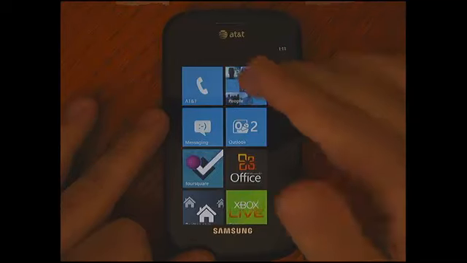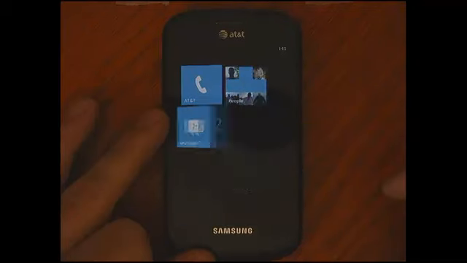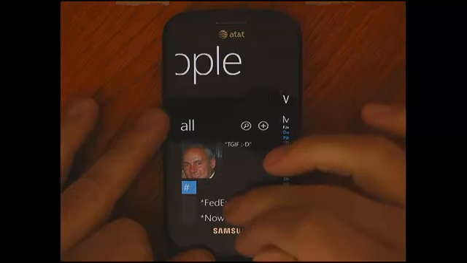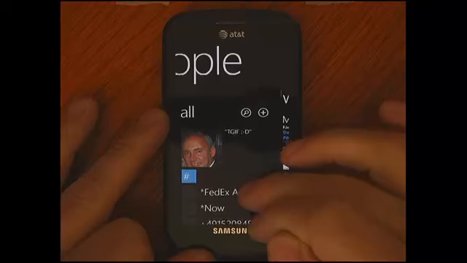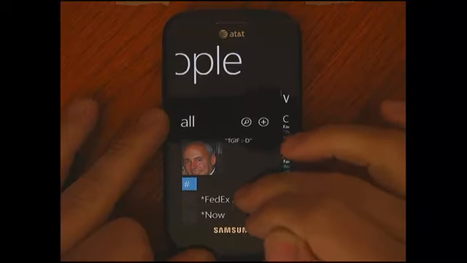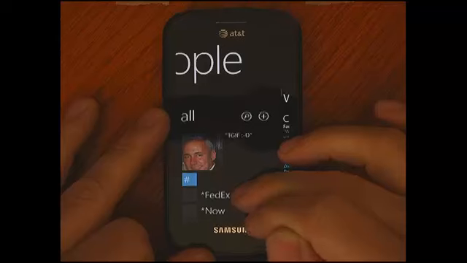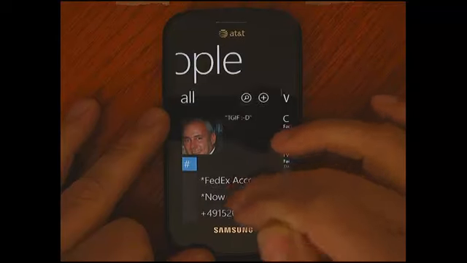To show you this, I'm going to dive into the People Hub, which is this tile in the upper right hand corner. First and foremost, it is where you can have all your contacts in one place. When I say all your contacts, I mean your contacts from Outlook, Facebook, Google, Yahoo, all in one place. So you don't have to go to 5 different places to find out how to contact people.